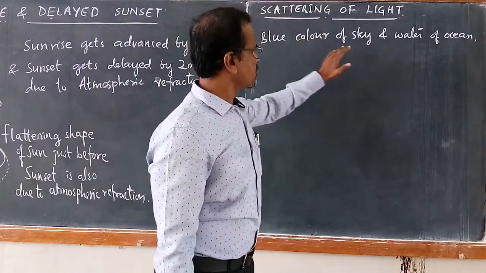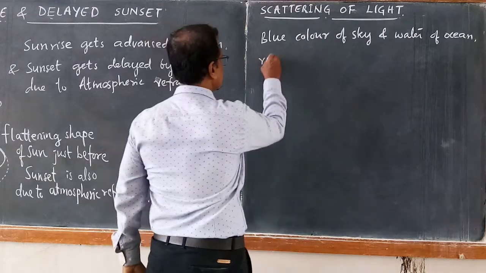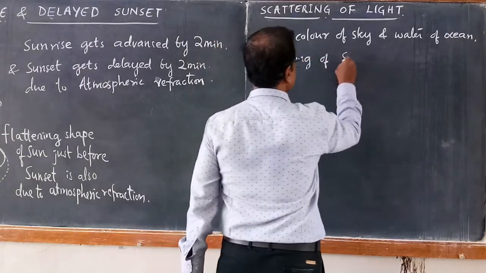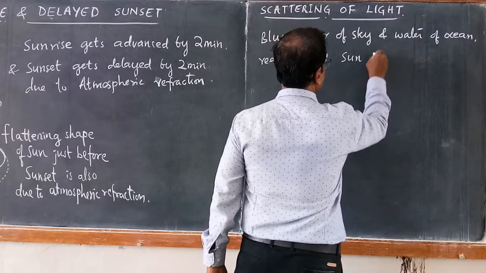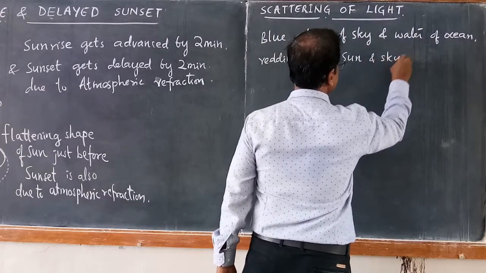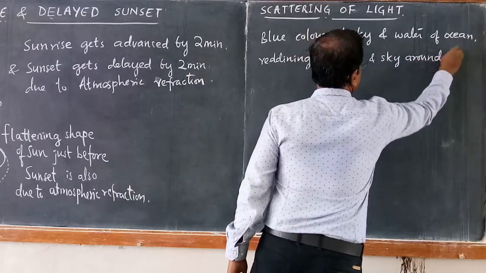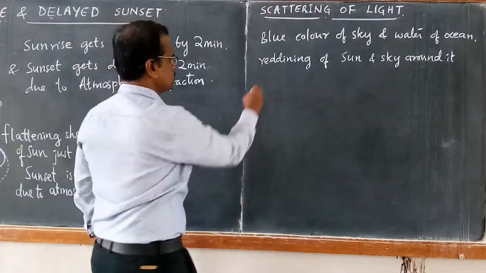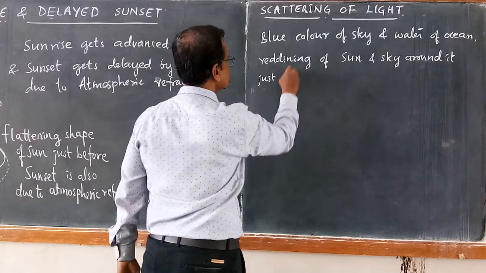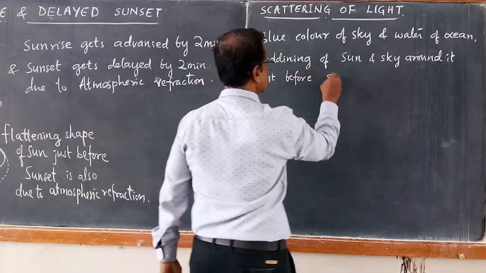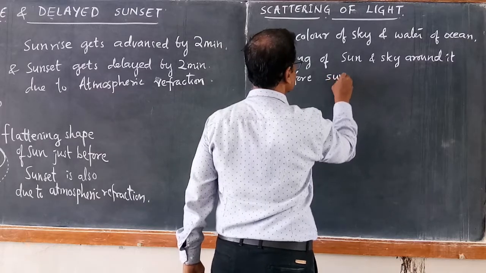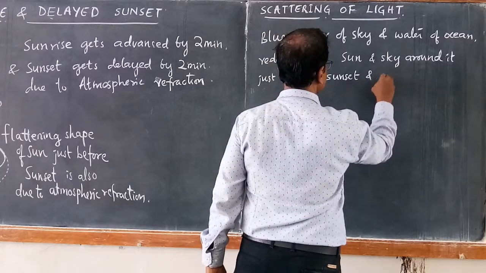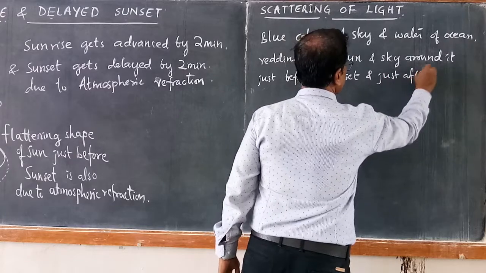So the blue color of the sky, the water of the ocean, the reddening of the sun and the sky around it, the red color of the sun and sky around it, just before sunrise or just before sunset, and just after sunrise.